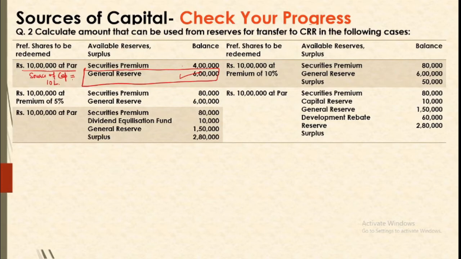Okay. Now let us take up the next point. You have the same redemption of 10 lakh with a premium of 5%, that is, premium is 50,000. It means that the company needs to arrange two sources, one for premium, another for capital.